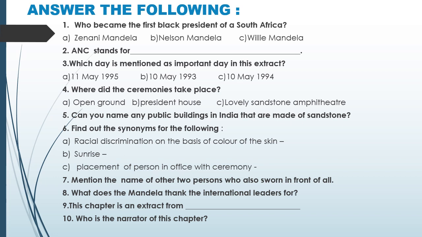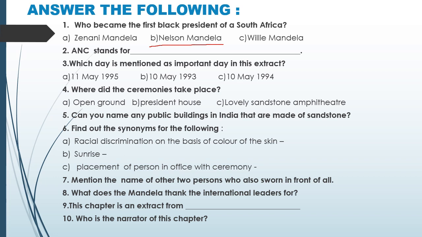Now, answer the following. I'm going to ask you some questions and you have to give the answer, or you can check your answer after finishing the lesson. Your first question is, who became the first black president of South Africa? Zenani Mandela, Nelson Mandela, Willie Mandela. The correct answer is Nelson Mandela.